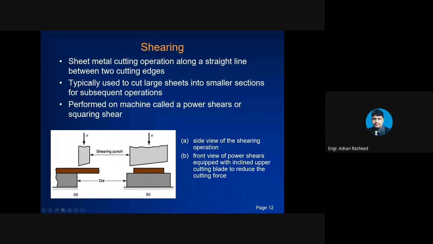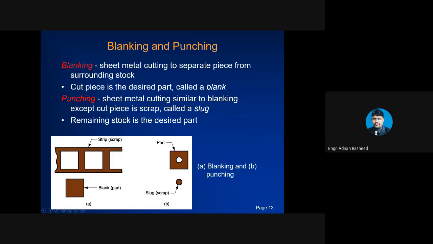Shearing is a sheet metal cutting operation along a straight line between two cutting edges. These are the two cutting edges and the cut is along a straight line. It is typically used to cut a large sheet into smaller sections for subsequent operations. It can be performed on a machine known as a power shear or squaring shear. So shearing is a simple cutting operation. Now, what is the difference between blanking and punching? Both are cutting operations.